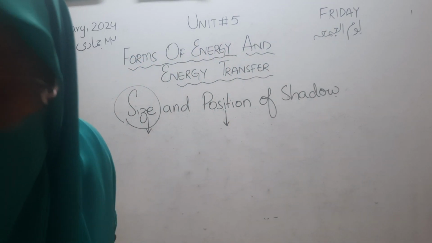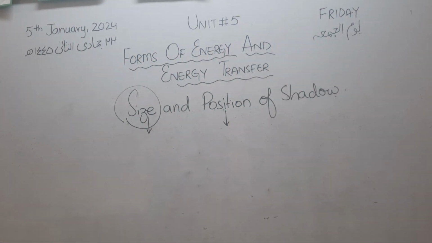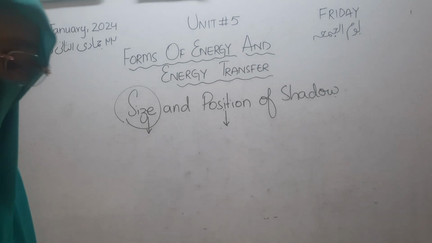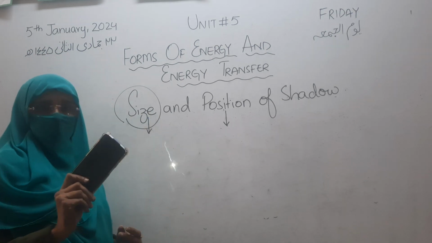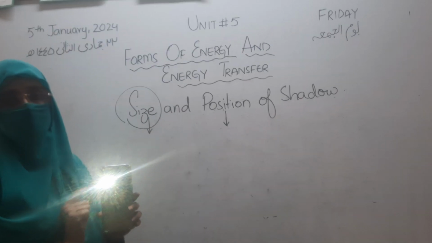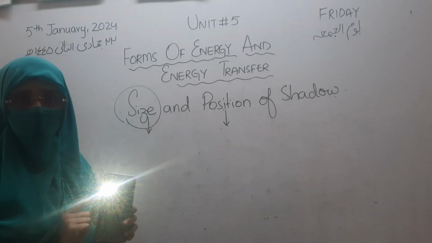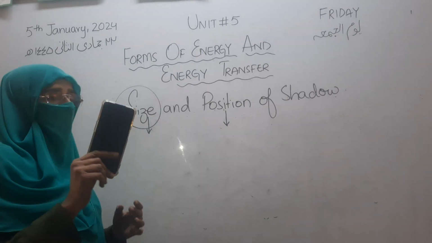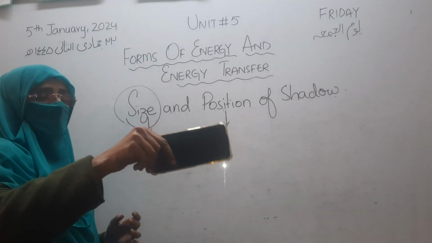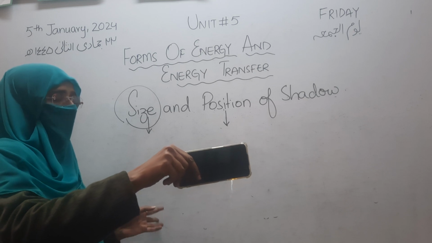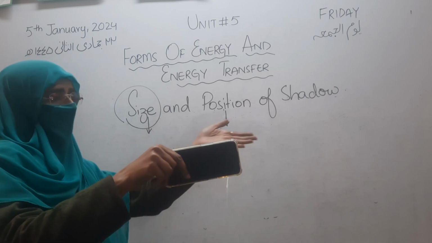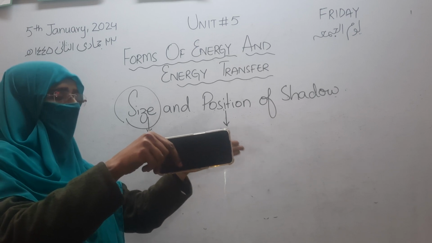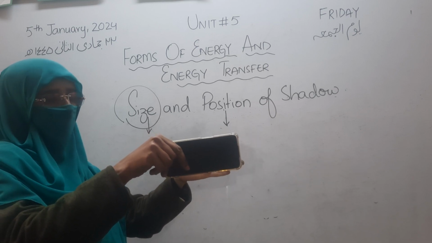We will do a small experiment. I have a mobile that has a light. It means this is the artificial source of the light. Okay, I will put this source in the middle of the board and the camera, and now I am putting some object.